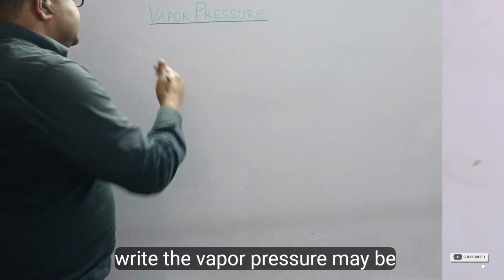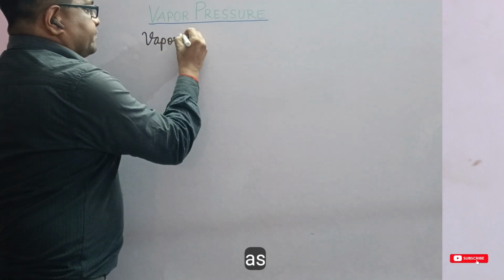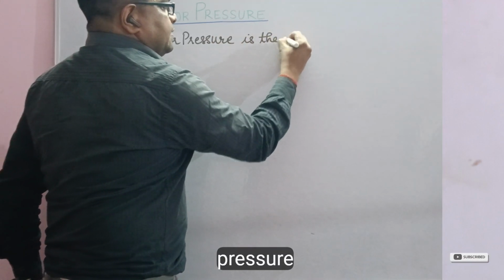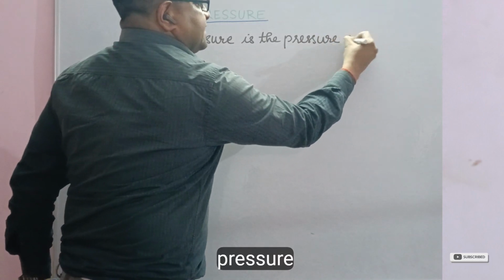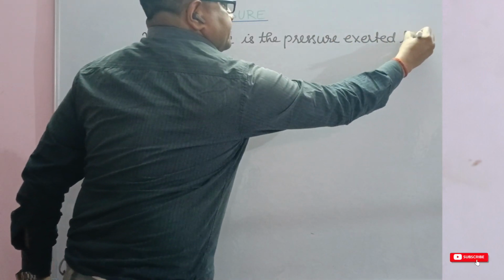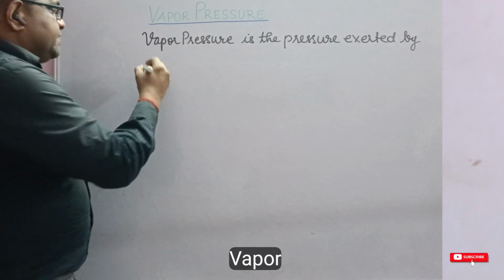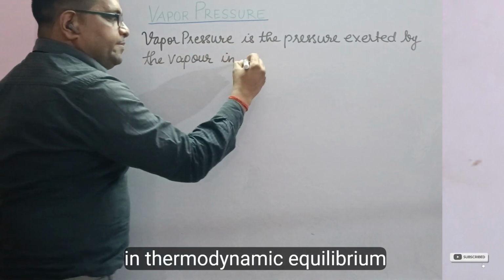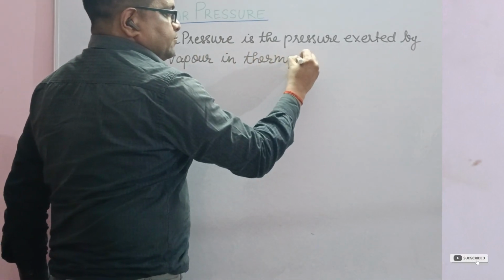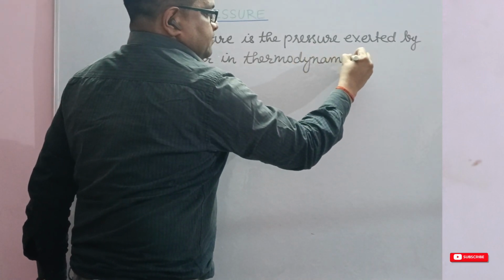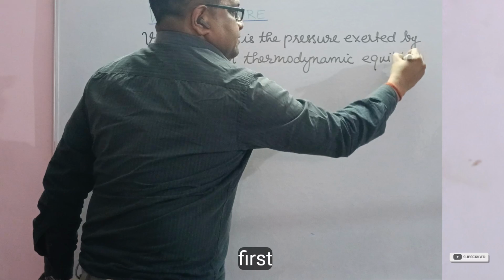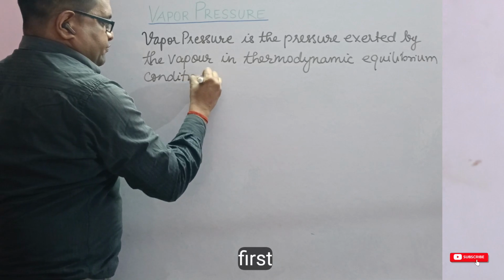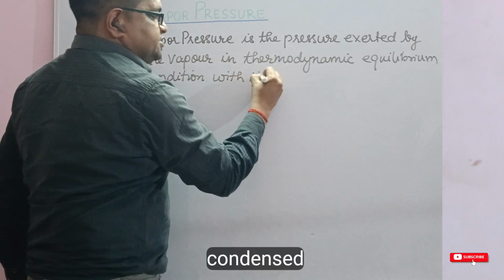So the vapor pressure may be defined as the pressure exerted by the vapor in thermodynamic equilibrium condition with its condensed states, at a specified temperature in a closed system.